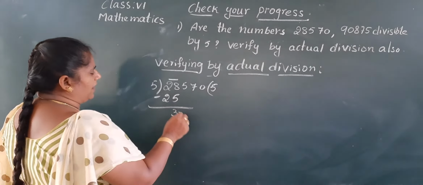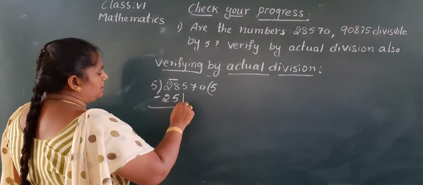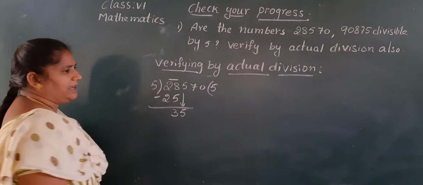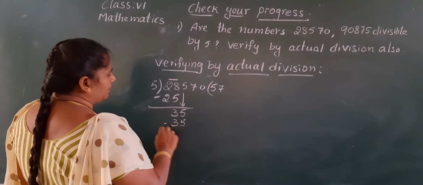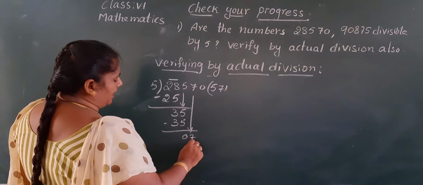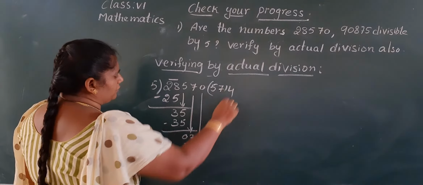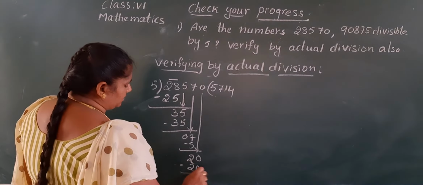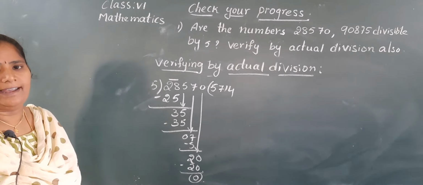Now, 8 minus 5 is 3. 2 minus 2, 0. Left side 0 has no value. So, that you take down 5. Now 5 sevens are 35. 0, take down 7. 5 ones are 5. 2, take down 0. 5 fours are 20. Yes, we get the remainder 0. So it is divisible by 5.